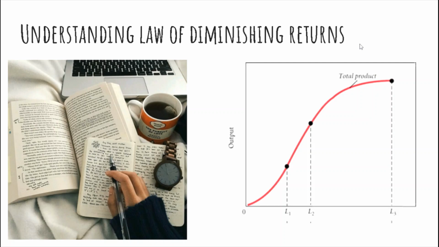So if I am able to read 20 pages in an hour and 35 pages in 2 hours, I can see that although the total product, that is the number of pages I've read in 2 hours, is more than what I could read in 1 hour, the marginal product, that is the number of pages read in the second hour, is less than the marginal product in the first hour. That is, in the second hour I'm only able to read 15 pages, while in the first hour I was able to read 20 pages.